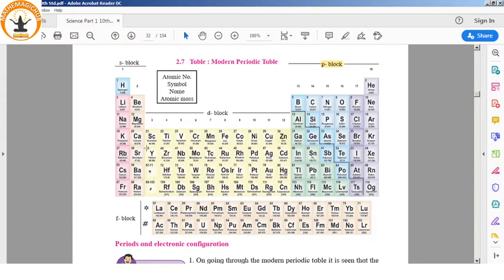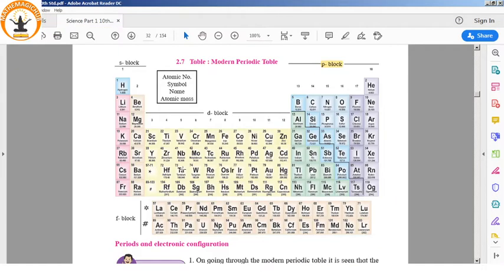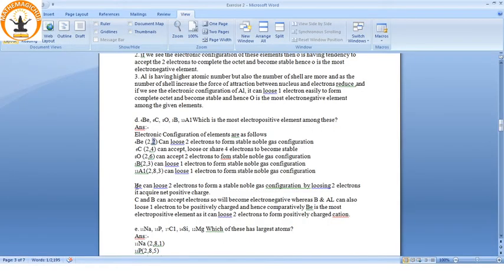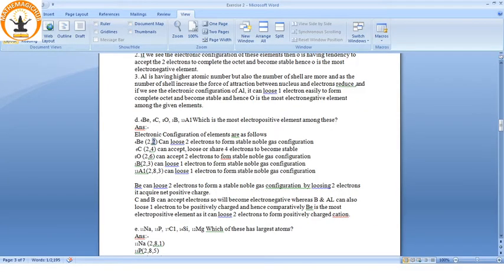So we need elements with more electropositivity and metallic character. Be, C, O, B, Al. So let us find. Be, C, O, B and Al. So beryllium is the most electropositive, and our answer is Be is the most electropositive element, as it can lose two electrons to form a positively charged cation. So our answer and this table also match. So you have to remember this table, memorize this and the other one which I had shown you. That will help to cross verify your answers.